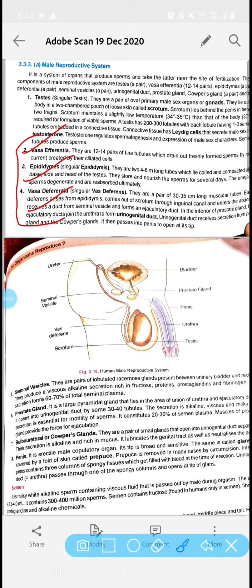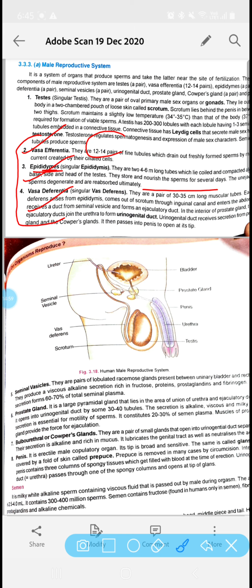So vas efferentia, they are 12 to 14 pairs of fine tubes, very thin tubes, where the freshly formed sperms are created and moved. Clear? Then comes the epididymis. They are 4 to 6 meter long tubes which are highly coiled. Okay, and they store and nourish the sperms temporarily. ठीक है, कुछ टाइम के लिए एपिडिडमिस क्या करता है, स्पर्म को स्टोर करता है और नरिशमेंट देता है. क्लियर?